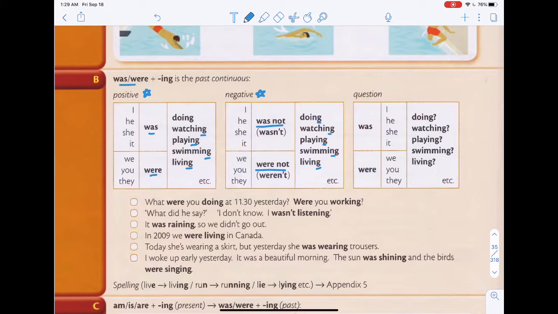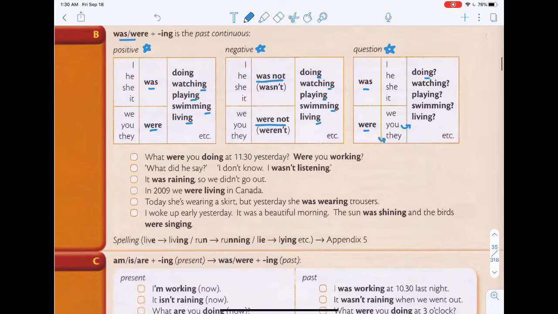And lastly, for questions, same thing as how you would form questions when you're talking about the present tense. The was and were will be in front. So for he, she, and it will be was, the subject of the matter, and then the verb with the ing. And for we, you, and they, it will be were, followed by the subject, followed by the verb with the ing. Okay, so this is the same as what you've learned before, and you just simply change the is or are to was or were, and the verb with the ing stays the same.